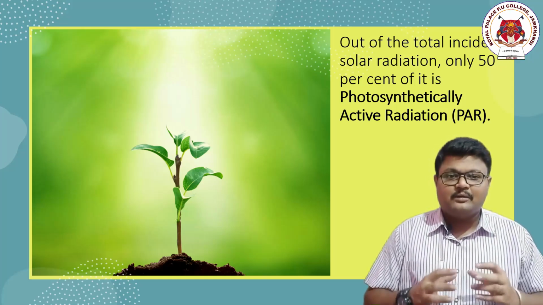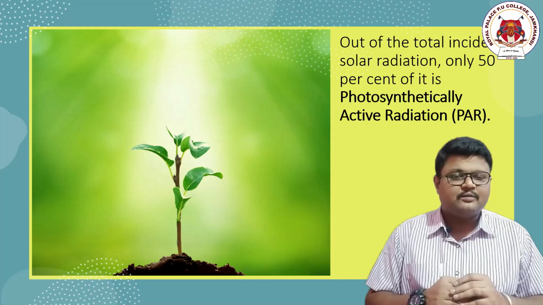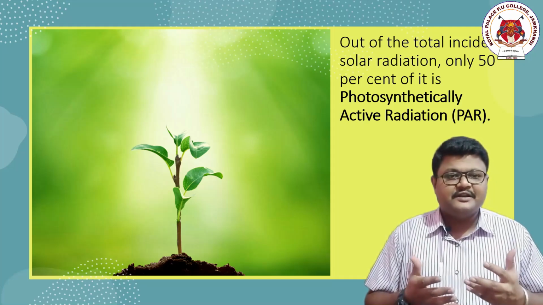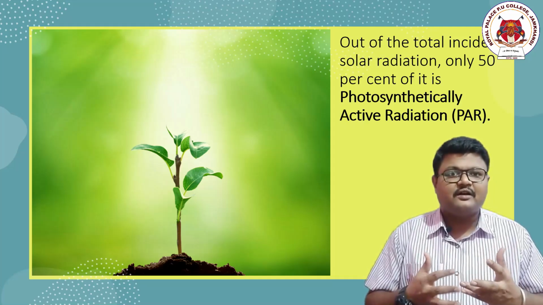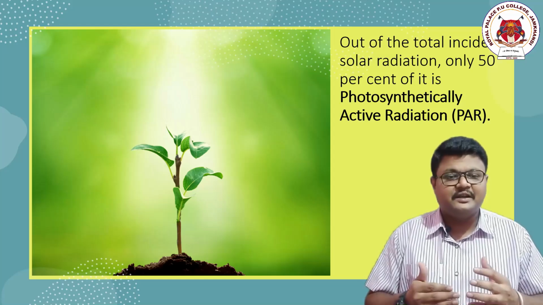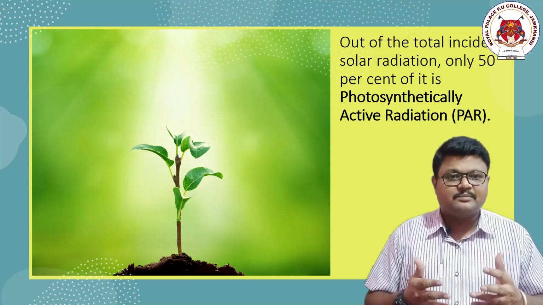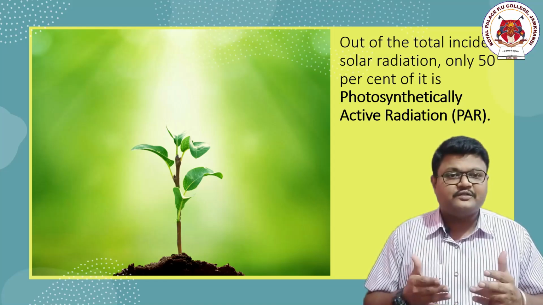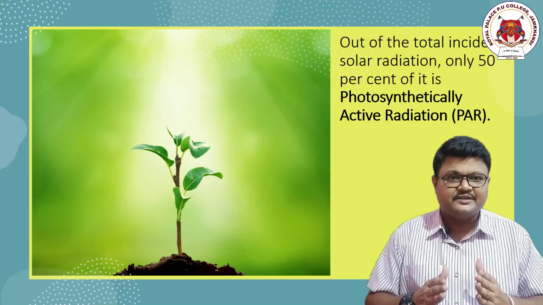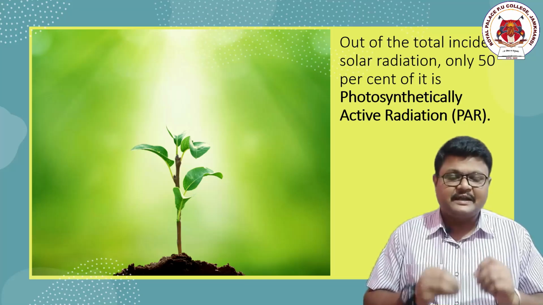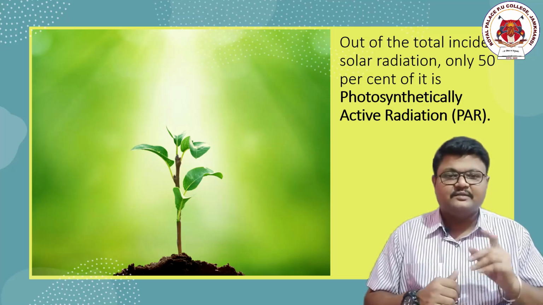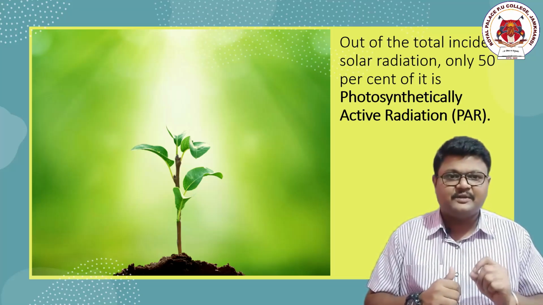Remember, I am talking about a very sensible point. Considering the maximum incident radiation falling onto the surface of Earth, only 50% of sunlight is useful for the work of photosynthesis by the plants. Remember, 50% of incident radiation is photosynthetically active radiation, used for photosynthesis. So PAR is how much? 50% only.